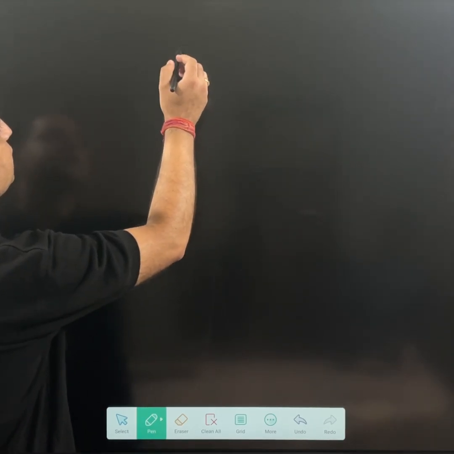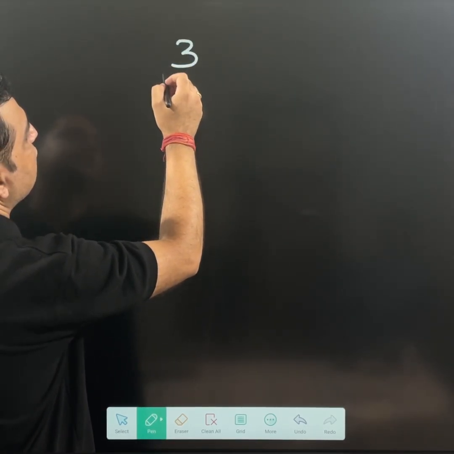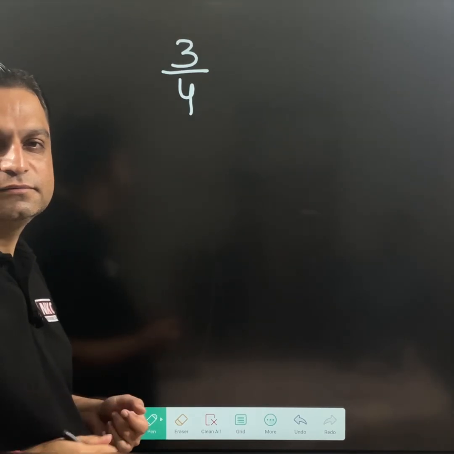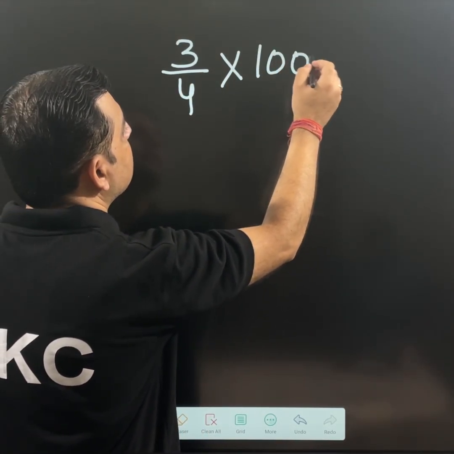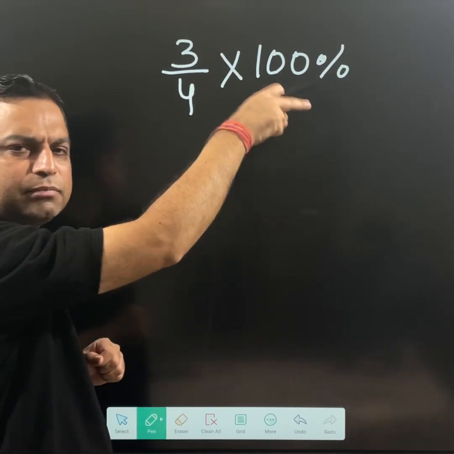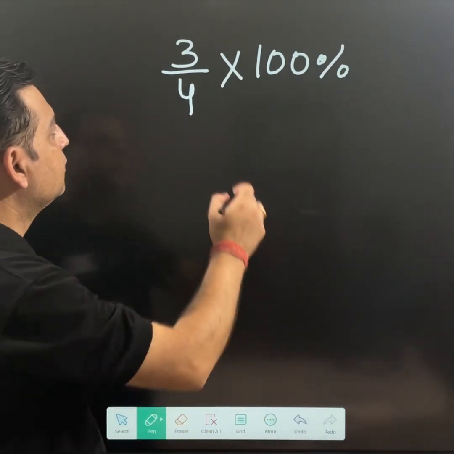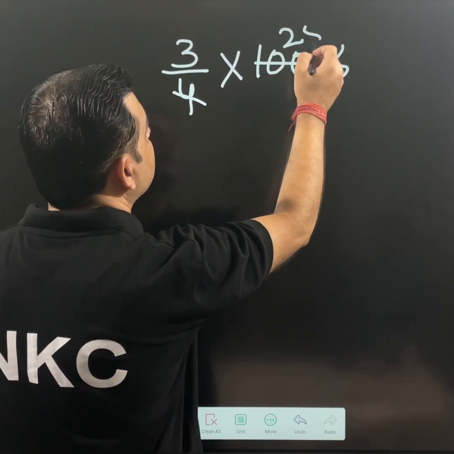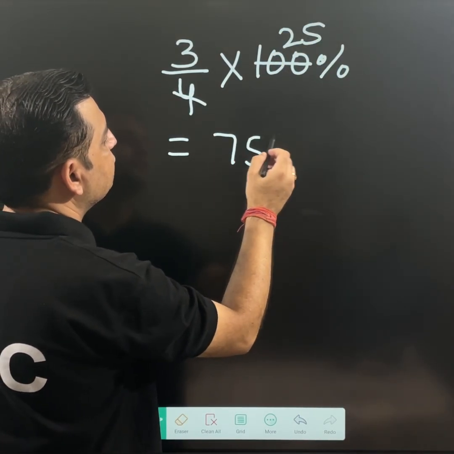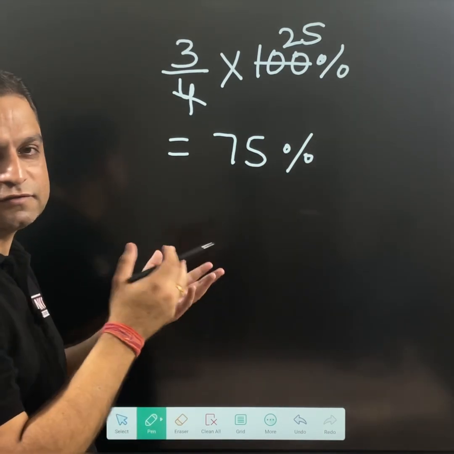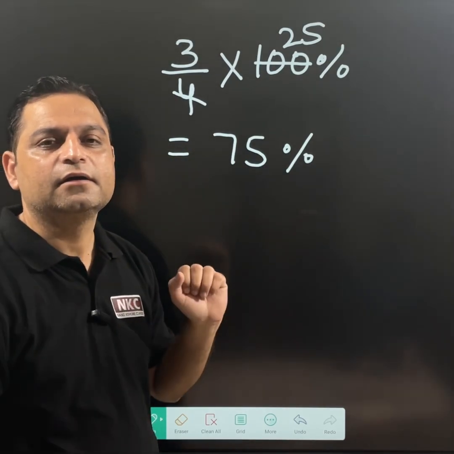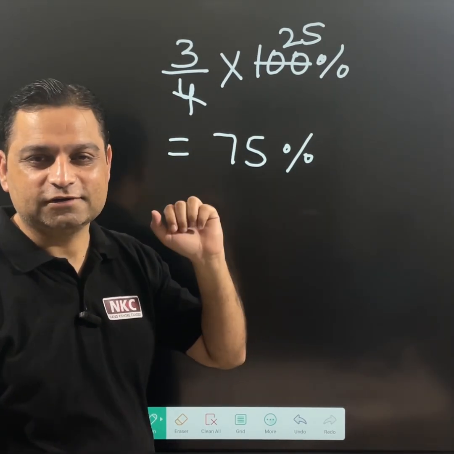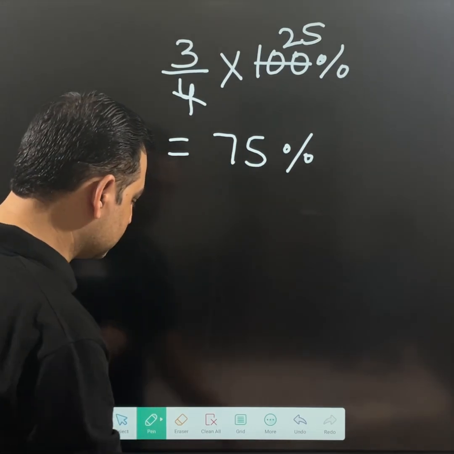When this topic is introduced, usually these questions come: you have, let's suppose, 3 over 4, convert into percent. Converting into percent means multiply by 100. Usually we say 100, but we place the percent sign as well. Now 4 times 25 is 100, 25 times 3 is 75. So this is 75%, right? Whenever a fraction is given, multiply by 100% to convert into percent. This is the first thing we need to understand.